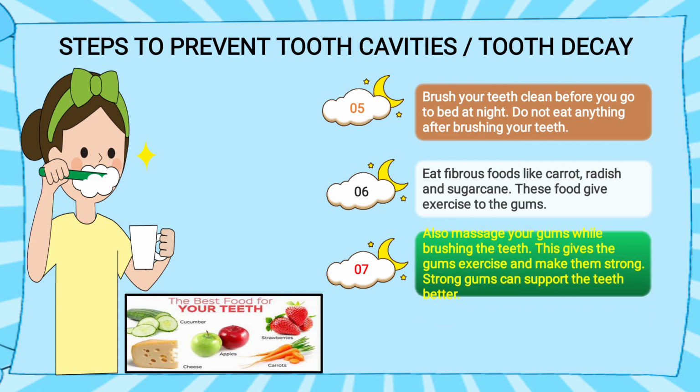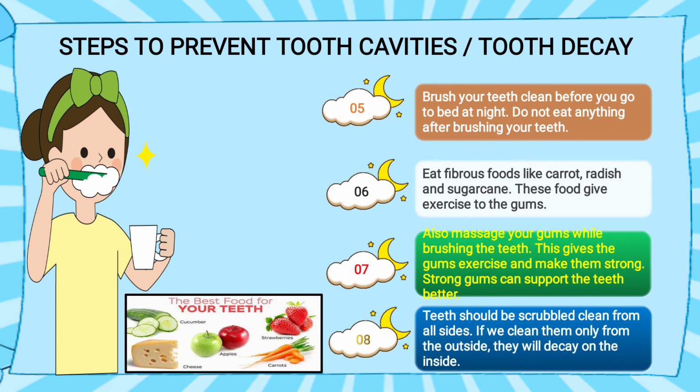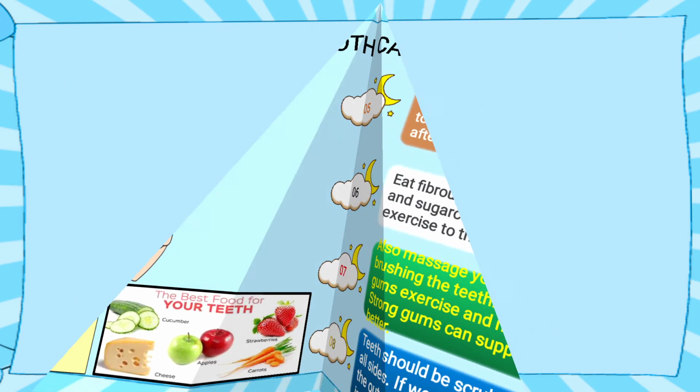Seventh is also massage our gum while brushing the teeth. With the help of a finger we should rub our gums. It will make our gums strong and support the teeth better. Eighth one is teeth should be scrubbed clean from all sides. If we clean them only from outside, they will decay inside. So we have to clean our teeth thoroughly.